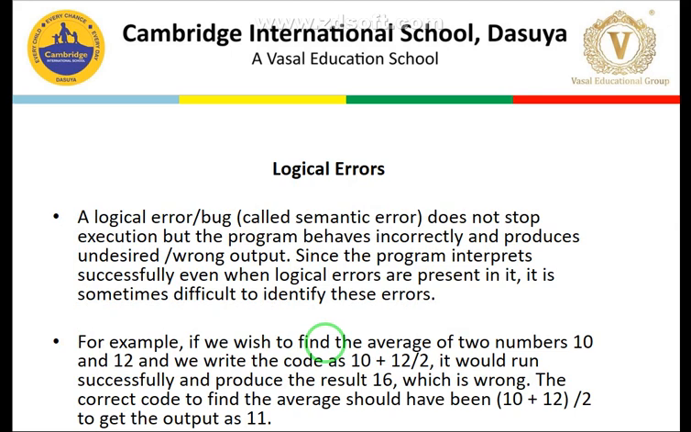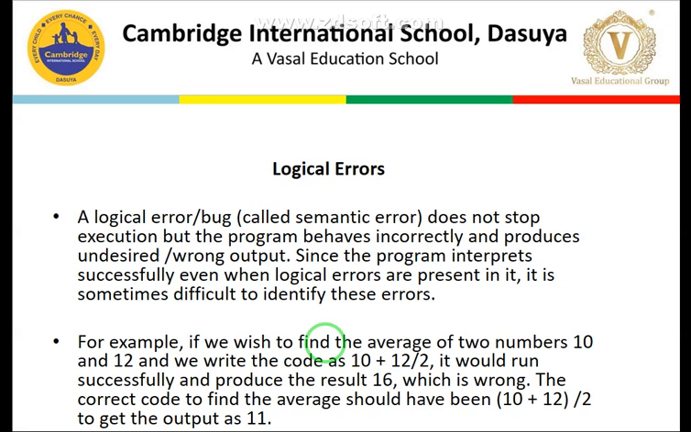Students, the next category of error is the logical errors. It is very important to understand what logical errors are. A logical error doesn't stop execution, but the program behaves incorrectly. The program will not stop, but it will not give the desired results and produces wrong or undesired output. Since the program interprets successfully, when logical errors are present it becomes difficult to identify. Logical errors are difficult to remove as compared to syntax errors.